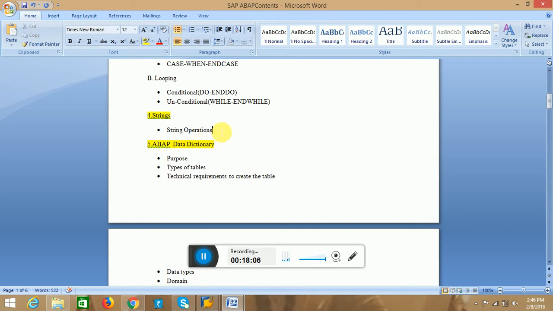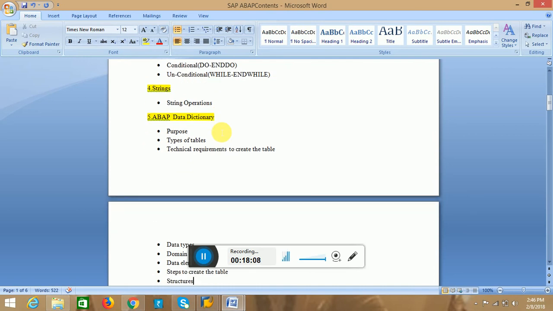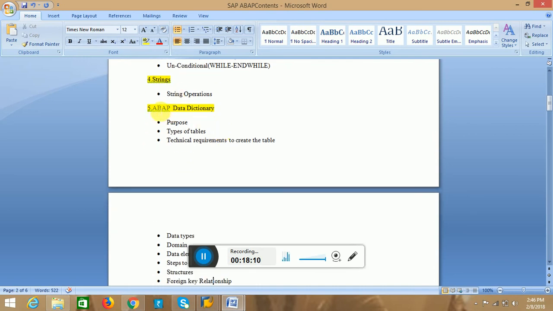And yes, if we come to the data dictionary, the main part is starting here. The data dictionary is very important because it's a starting point and a milestone in the ABAP part. In this data dictionary we will clearly explain it. Actually, the data dictionary is nothing but a centralized database.